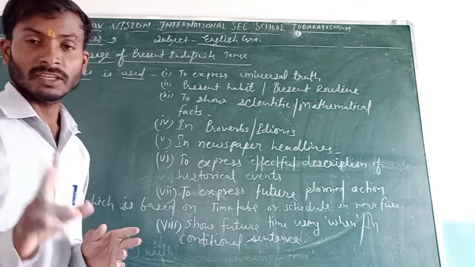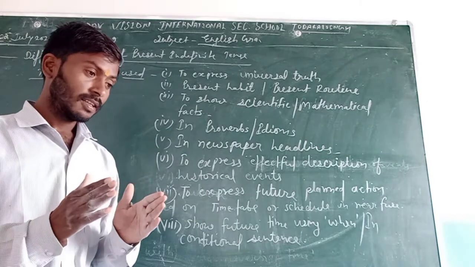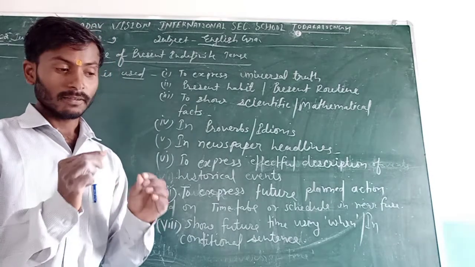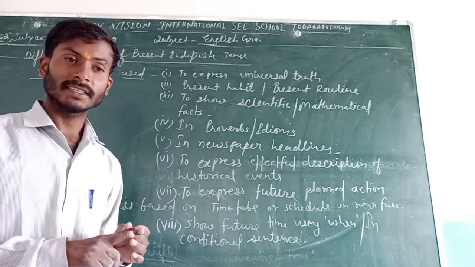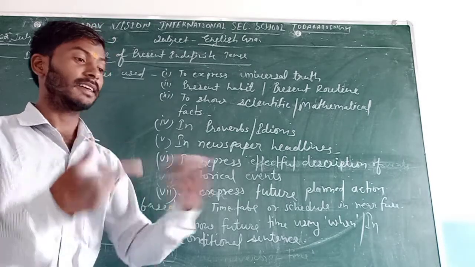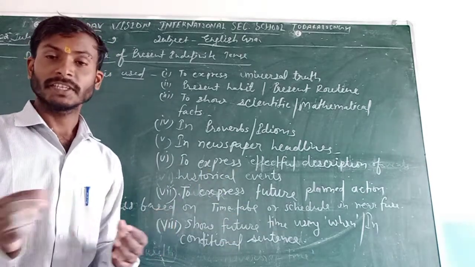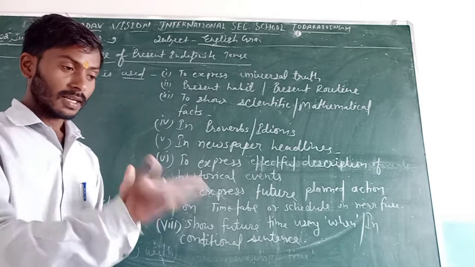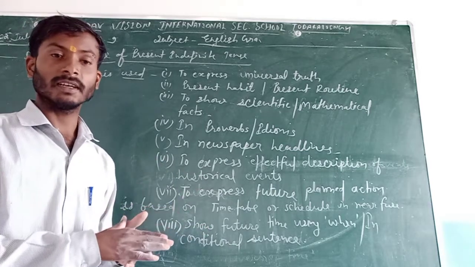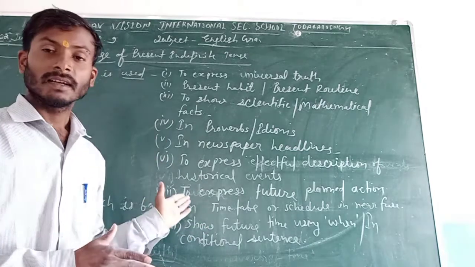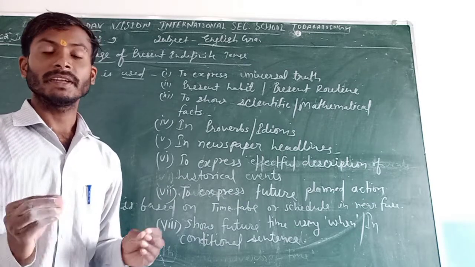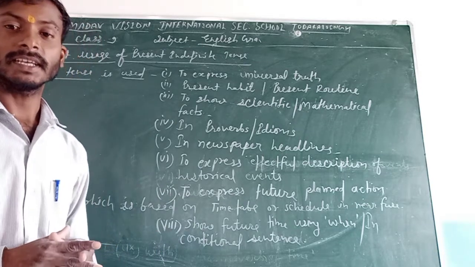There are two clauses. If the other clause is in future indefinite tense, then the first one will be in present indefinite tense.